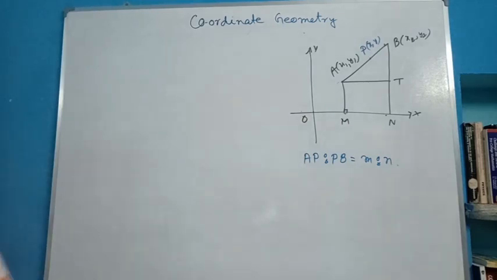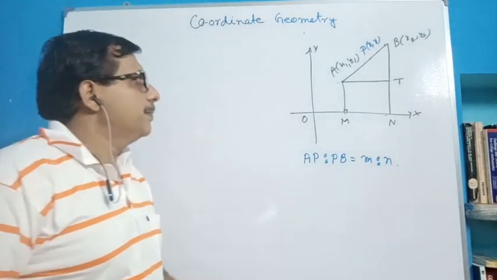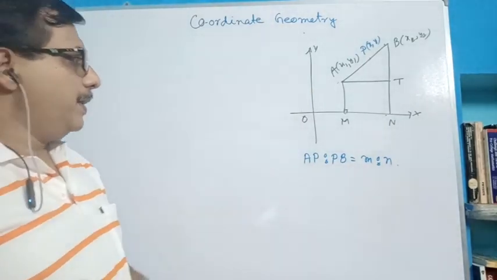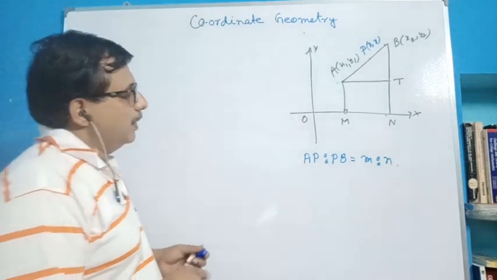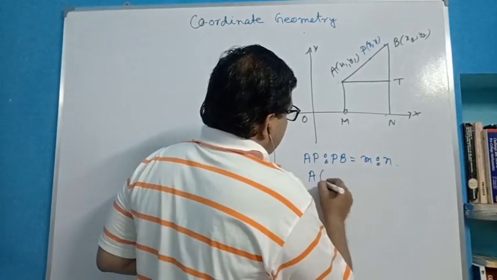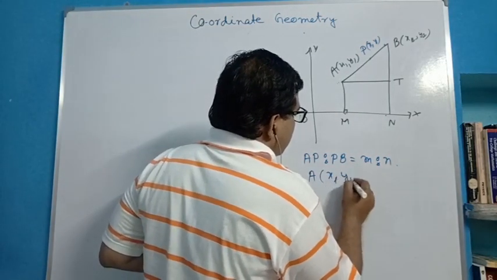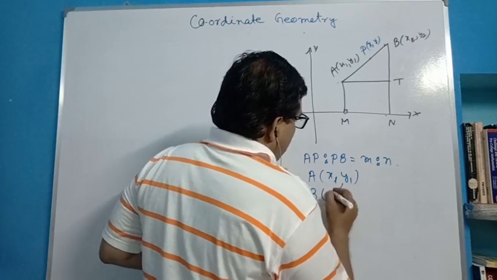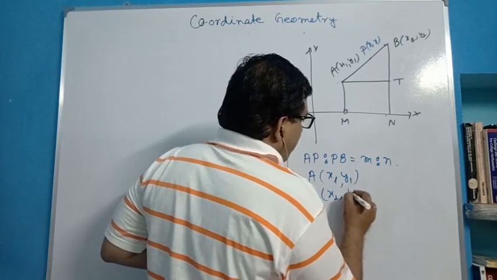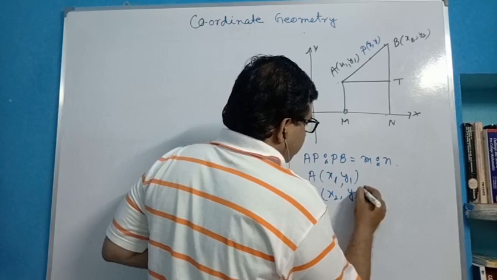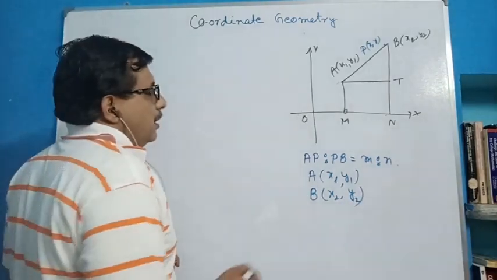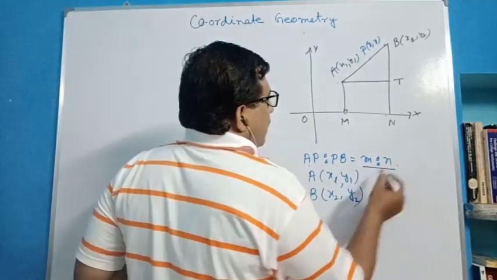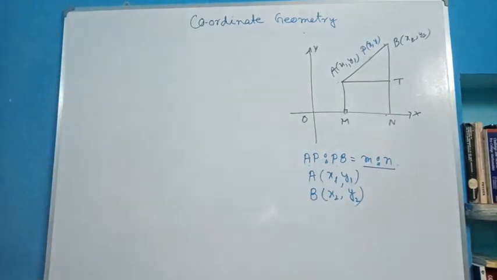AB is any line segment. The coordinate of A is given as (x1, y1) and the coordinate of B is also given as (x2, y2), and P is a point in between A and B such that AP is to PB is m is to n. We have to find out the coordinate of P.